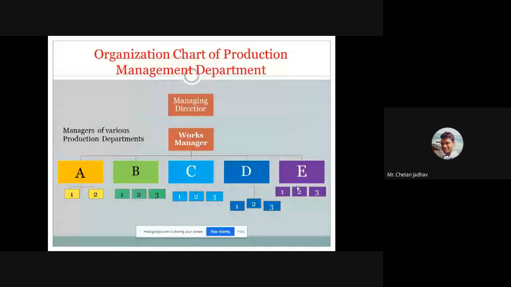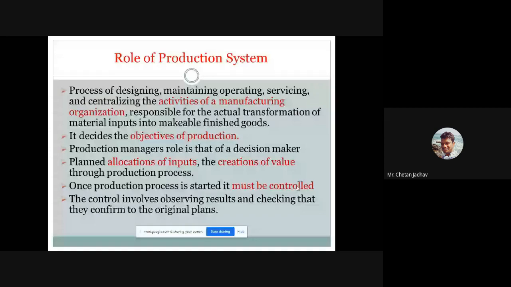How the top manager manages their work through the middle level, and how the middle level manager completes their task through the bottom level worker, the employee. Then we have seen the very important roles of any production system in terms of organizing, planning, allocation of inputs, and achieving our target.